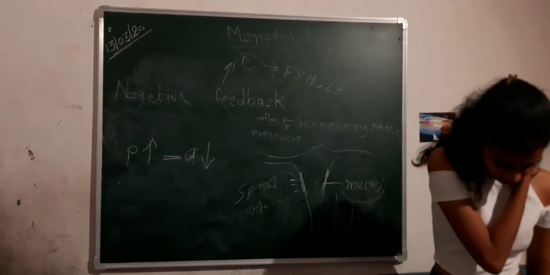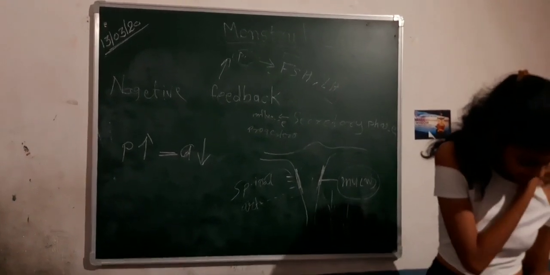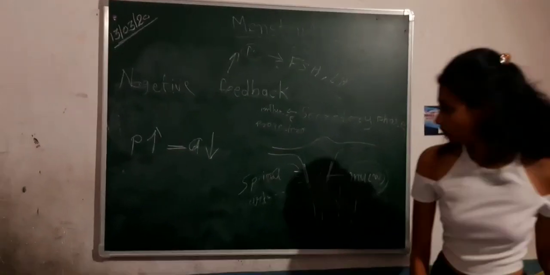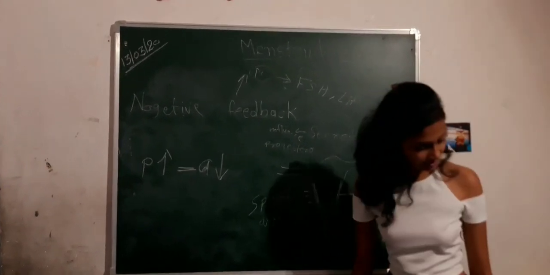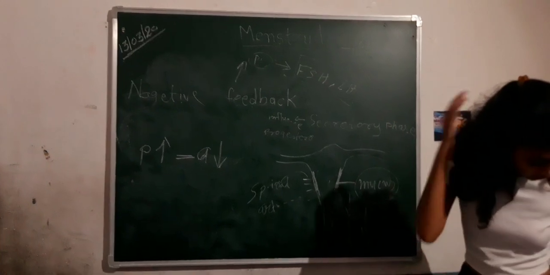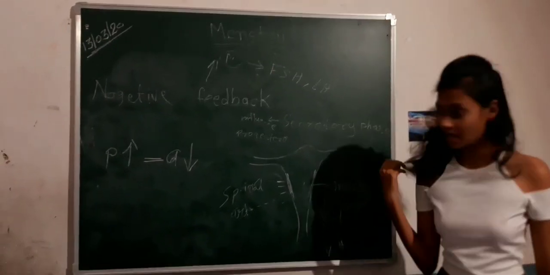Now, what happens is that over time, the corpus luteum changes into the corpus albicans. The corpus luteum changes into the corpus albicans.